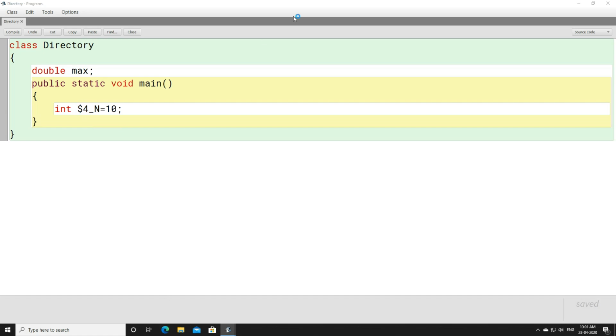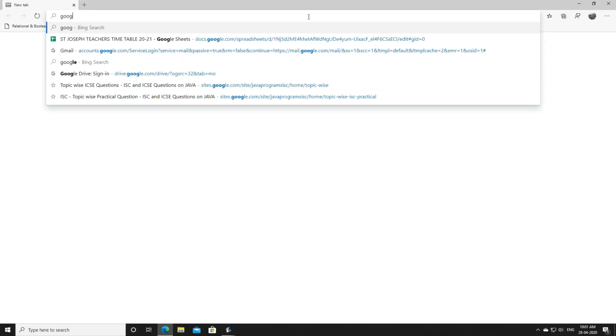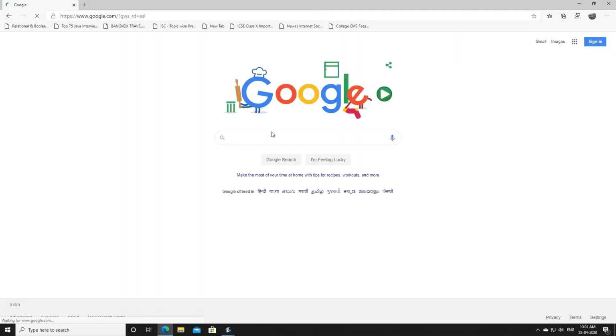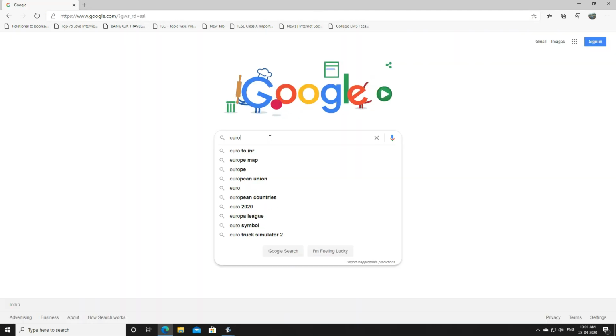Let's do one thing. We'll copy a euro sign from the internet, and we'll check whether it is working or not, right? Here let me open the browser, and within the browser I'm going to open Google, and here let me write euro.